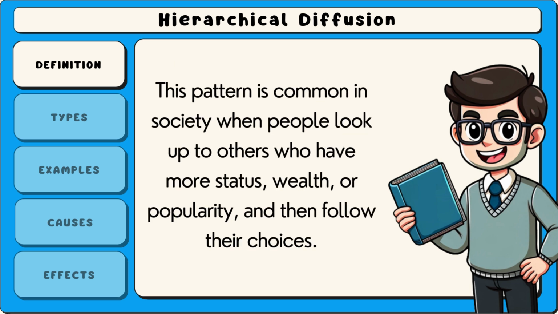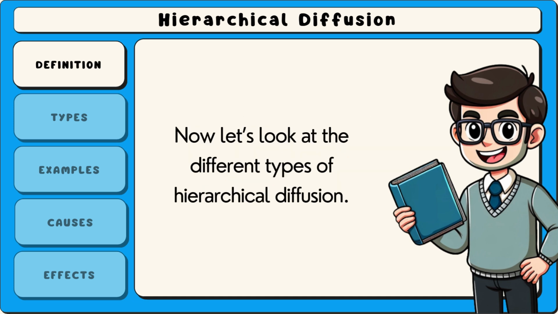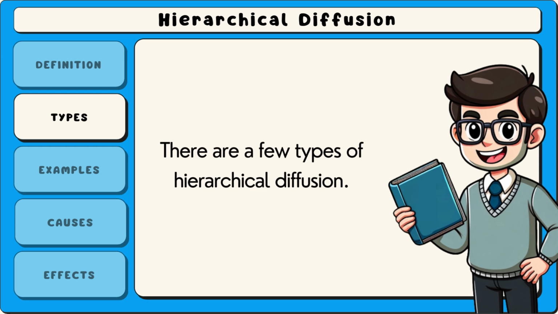This pattern is common in society when people look up to others who have more status, wealth, or popularity, and then follow their choices. It helps explain how things like fashion, technology, or slang move through different groups. Now let's look at the different types of hierarchical diffusion. There are a few types of hierarchical diffusion.